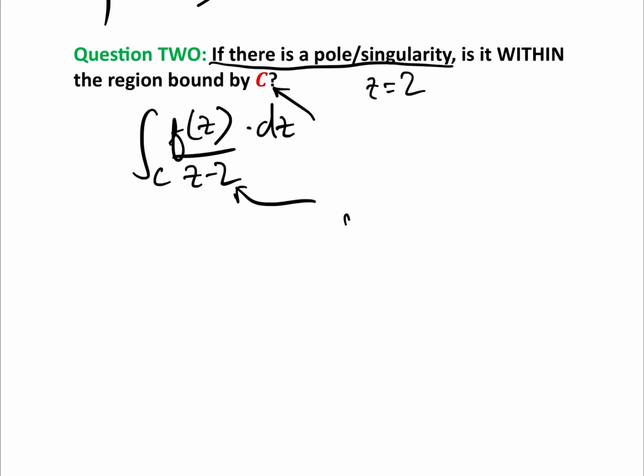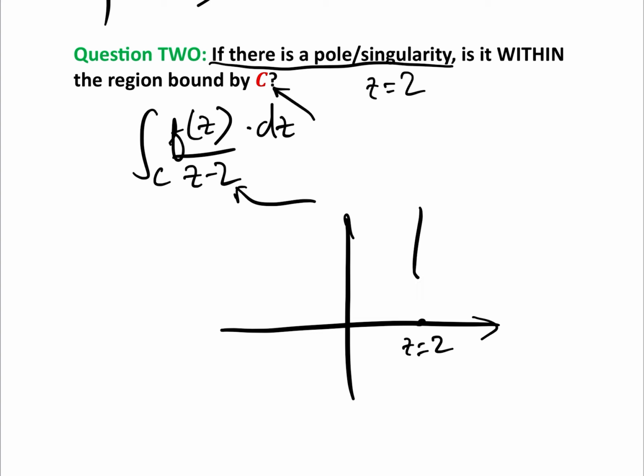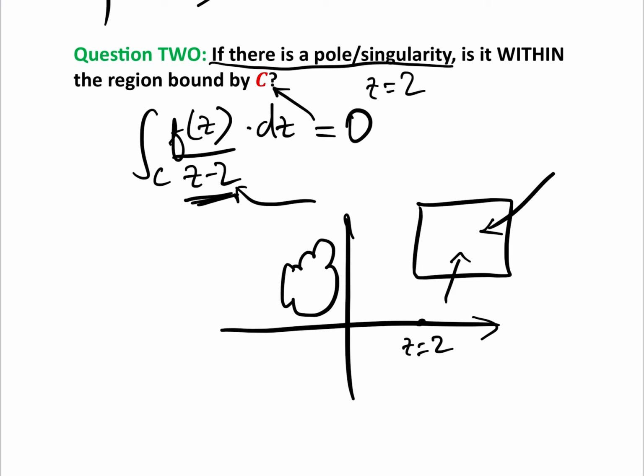So, for example, let's just draw our point here, z equals 2. Let's imagine that C is this rectangle here. Well, z equals 2 is not inside that, and so therefore the integral of this, even though there is a pole singularity, because the point z equals 2 is not in that region, it's not bound by the curve C, the answer by Cauchy's integral theorem is 0. What about if we had a nice smiley face over here? It doesn't matter. z equals 2 is not in there.